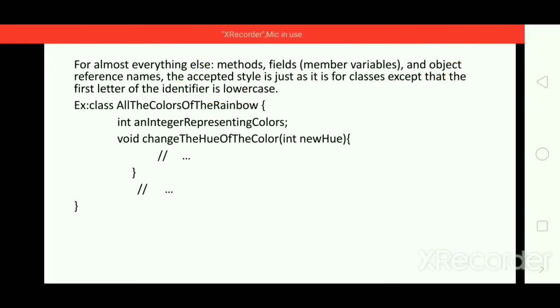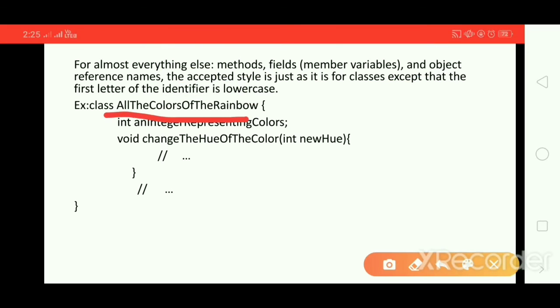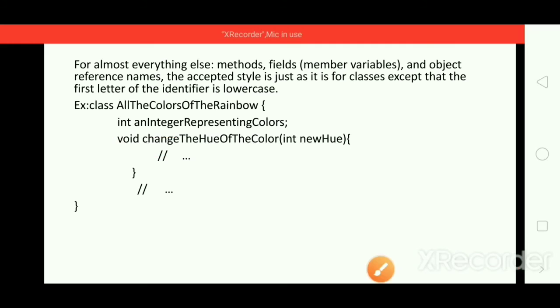See here an example. This is the class name. Each and every word has a capital letter. Here, int an integer representing color, void change the hue of the color.